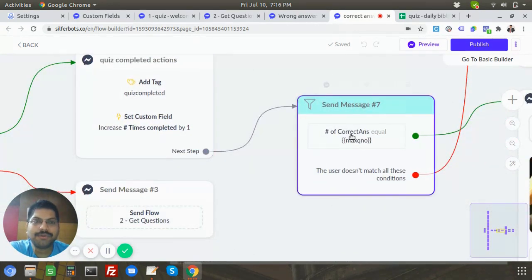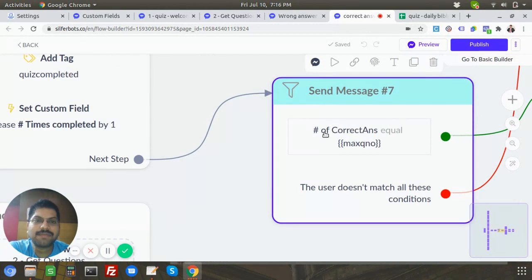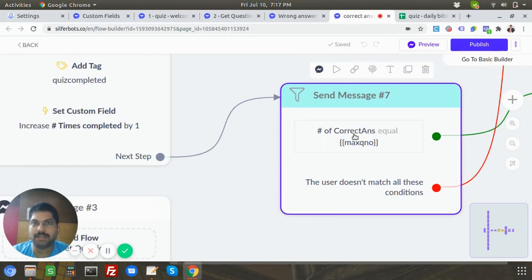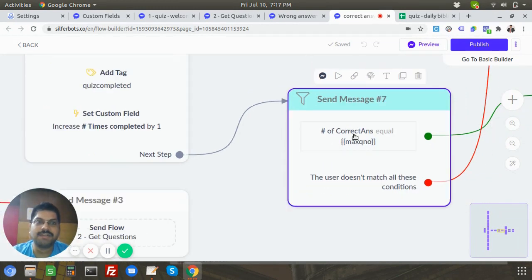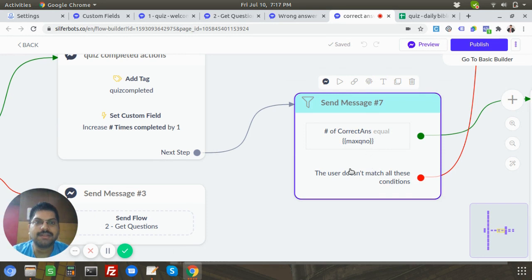Now, what I'm going to do is check whether the number of questions they answered correctly is 100%. Remember I said if you answer all the questions correctly, you will get a gift. So let's say number of questions is 5, maximum questions is 5, and number of correct answers is 5, which means they answered 100% right, so they are eligible to get a gift. So what happens